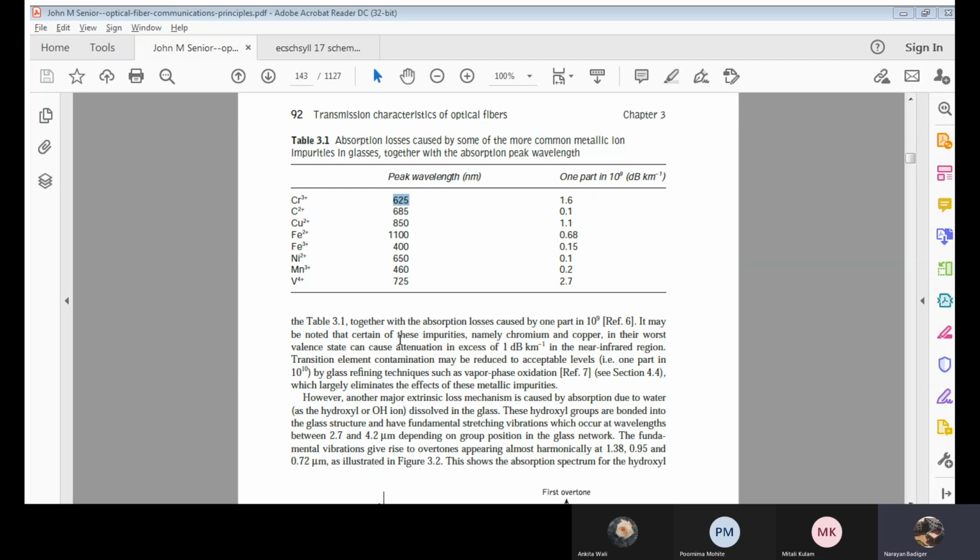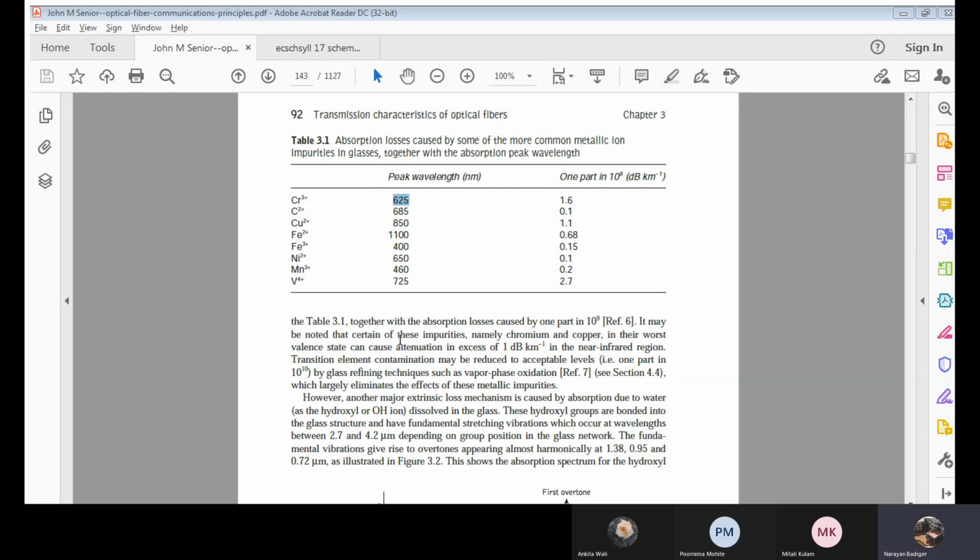And what does this hydroxyl component do when dissolved? It tries to stretch its vibrations at different wavelengths, due to heat again. I repeat: the OH ions dissolved in the glass try to stretch their vibrations at different wavelengths.